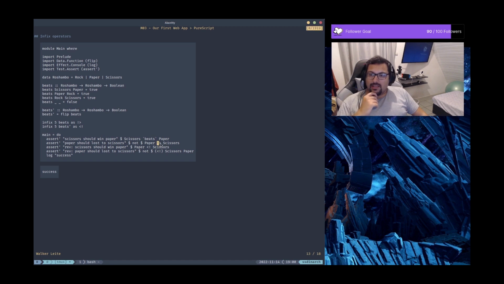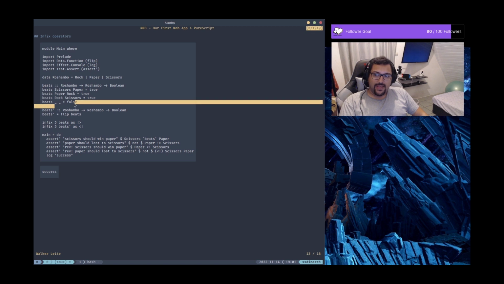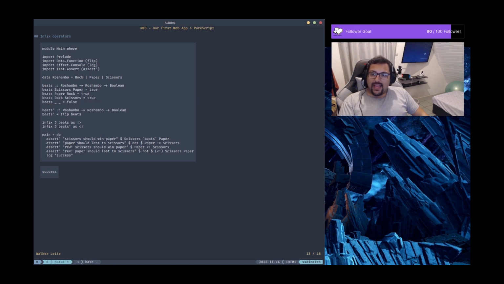So we call this, the bits function will be called here. The left value is going to be paper, and the right value is going to be scissors. And you can look here, and you're going to see there's no permitting paper as the first argument and scissors as the second. So we should have a false value for this bits function. That is basically why I'm passing this to the not function, so I invert the logic.